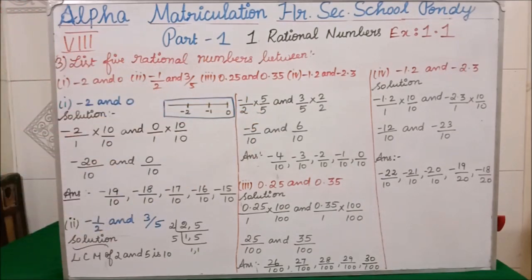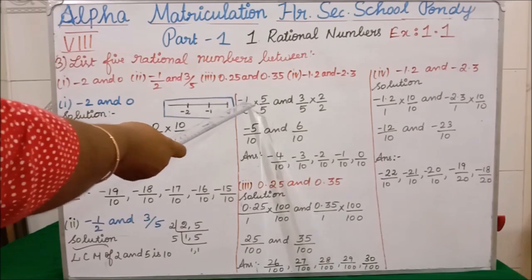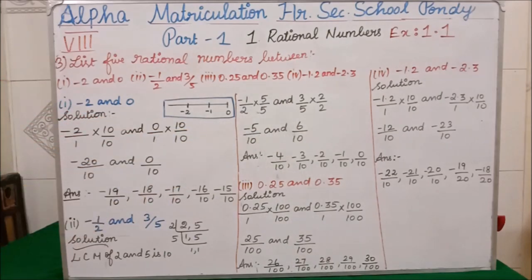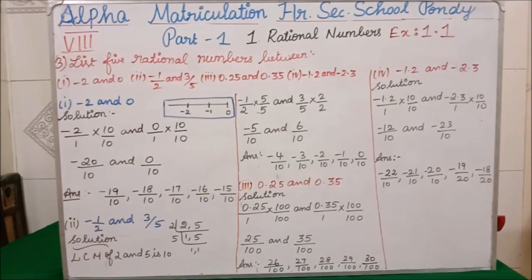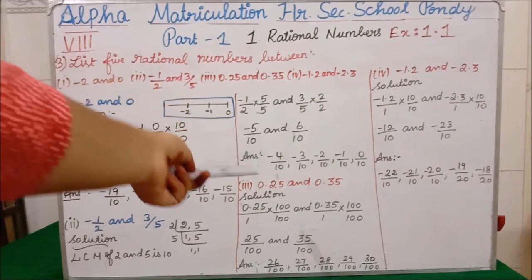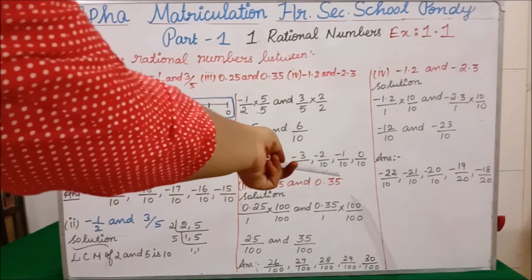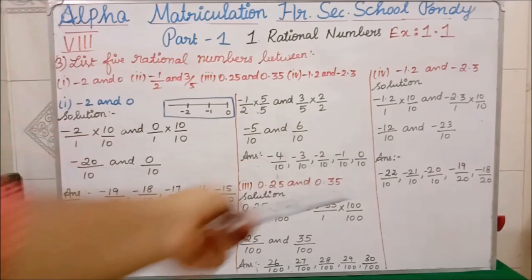Now what is our question? Now what will we get? Minus 1 into 5 is minus 5. 2 5s are 10, and 3 2s are 6, 5 2s are 10. So students, between minus 5 by 10 and 6 by 10, we have many rational numbers, and we have to write only 5 of them. Minus 5 by 10 means before that what do you have? Minus 4 by 10, minus 3 by 10, minus 2 by 10, minus 1 by 10, 0 by 10.